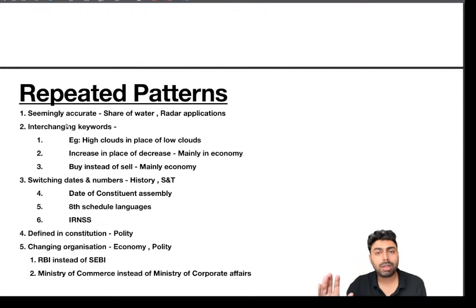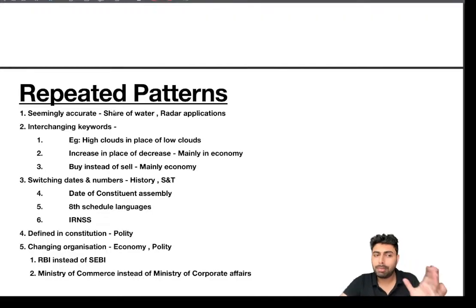Without factual knowledge, or if you have absolutely no idea, things may seem very right at first sight. These are mainly in science and technology questions, where all options seem right, but you have to be extra cautious, because UPSC will be laying some key aspects in them, and not every option will be right.